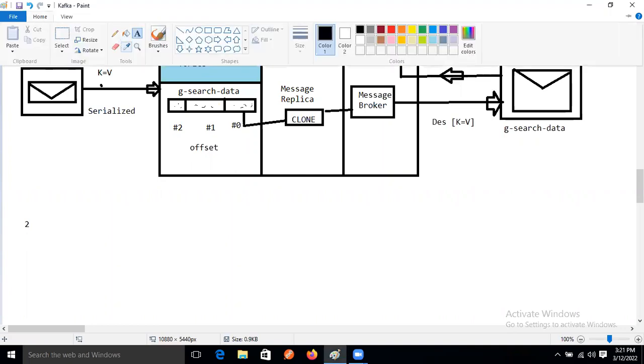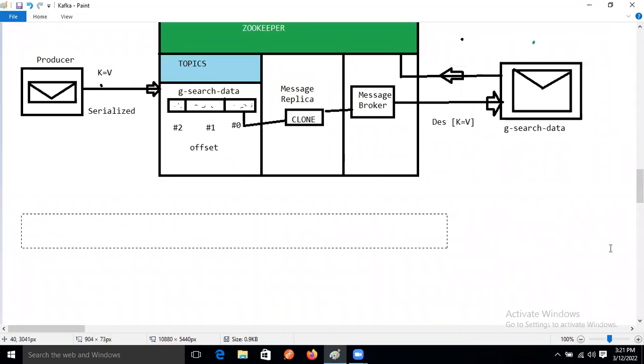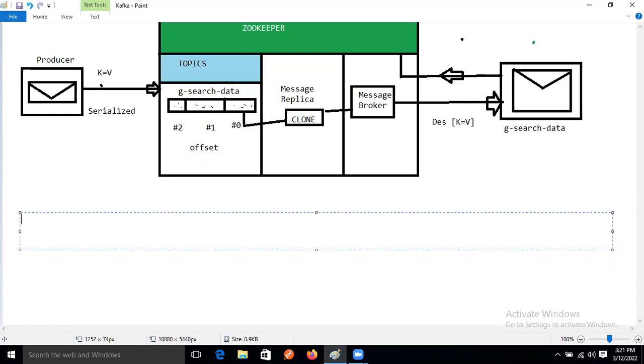So topics are destinations. Topics are destination names that store data given by the producer application, guys.